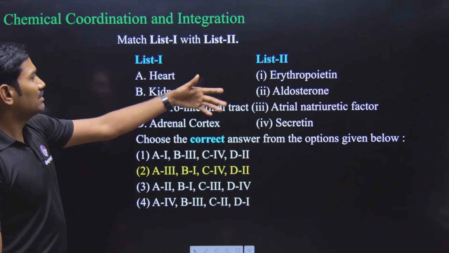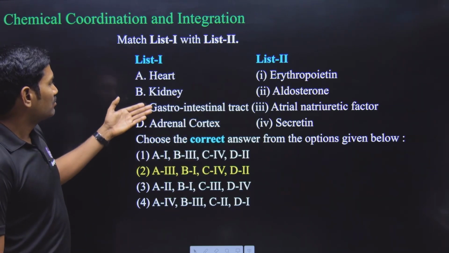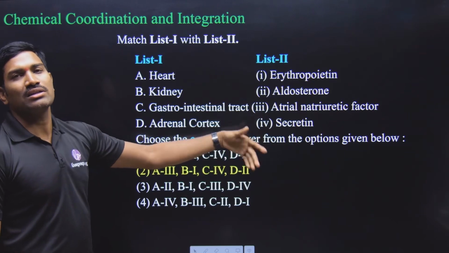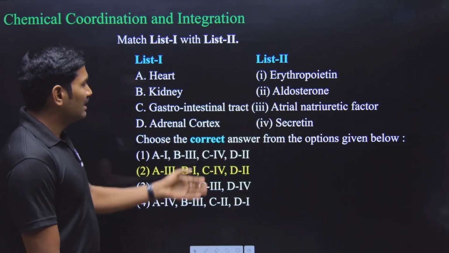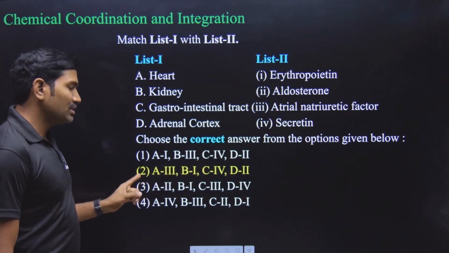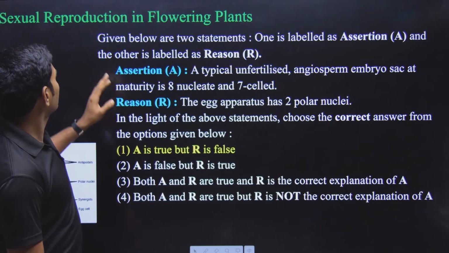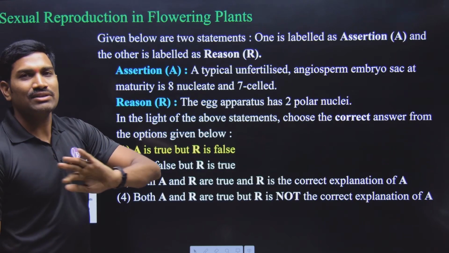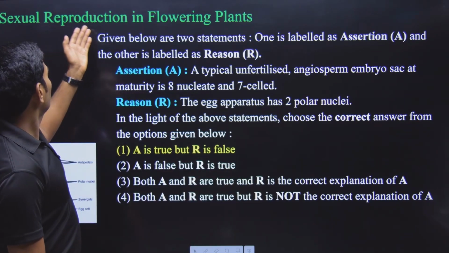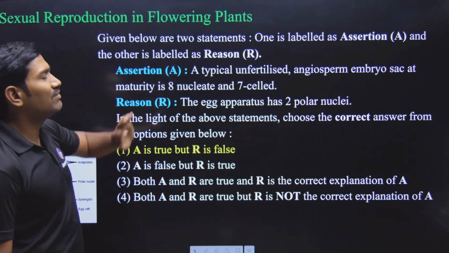Next one. Again, matching they have given here. Different organs they have given, and what are the different hormones that are secreted from these. Direct, as it is, information from the NCERT only. So the answer is option 2. Clear? Next one. So with that, class 11th all the chapters are completed. Now we are going with the class 12th chapters. And here first we are starting with sexual reproduction in flowering plants.